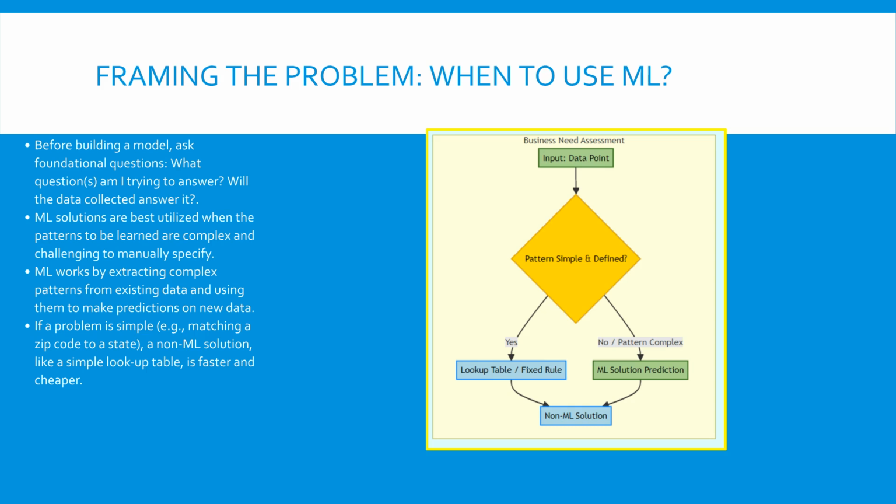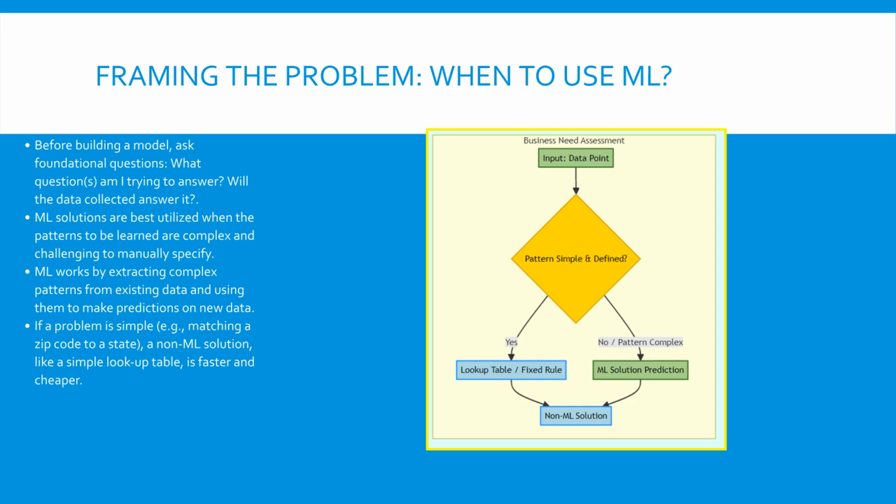This diagram highlights the decision point for using ML. We start with the input data. We check if the pattern is simple and easily defined. If yes, we use a simple lookup table or a fixed rule, which results in a non-ML solution. This is generally faster and cheaper. If the pattern is complex and hard to manually specify, like predicting a stock price or assessing fraud risk, then we proceed with an ML solution for prediction. This process ensures that ML is only applied where its core strength, learning complex, non-obvious patterns, is needed.